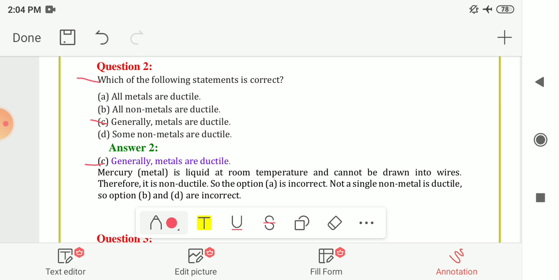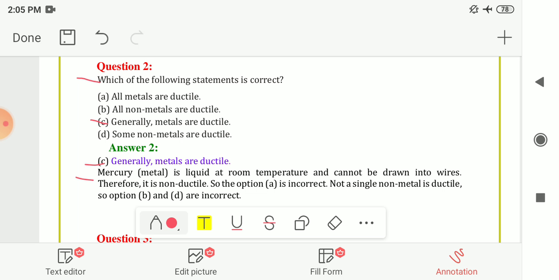Why are all the metals not ductile? Mercury is also a metal, but it is in a liquid state at room temperature, and it cannot be drawn into thin wires. We cannot make thin wires from mercury. Therefore it is non-ductile. So option A, all metals are ductile, is incorrect, because there is one exception, mercury.